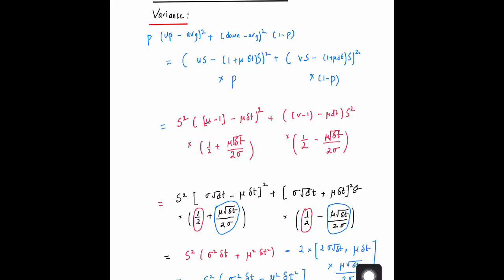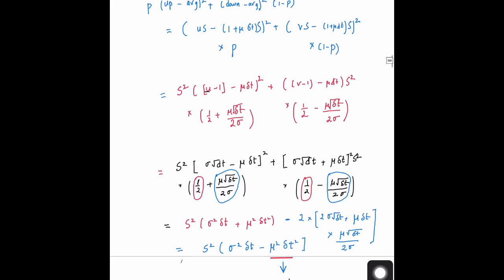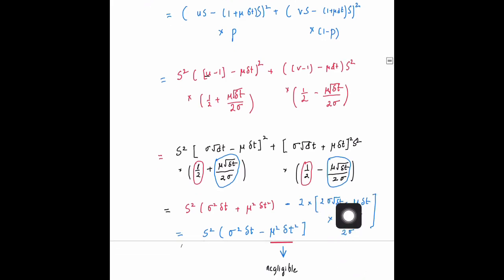Collect the terms that are there over here. What you will see is that this thing is also of the order of dt squared, sigma sigma is going to cancel, and there's the mu squared here, but it's coming with a factor of -2. Because of that, it's going to cancel with this term, and it's going to give you something like this, mu dt squared minus mu squared dt squared.